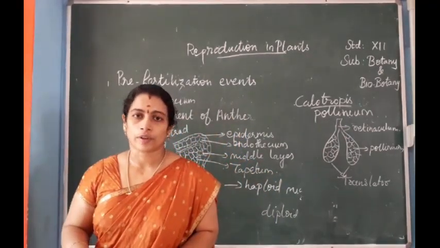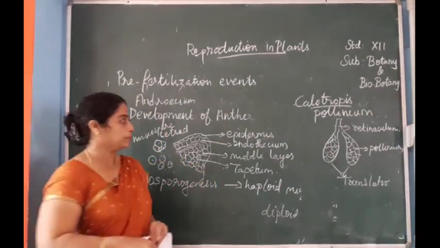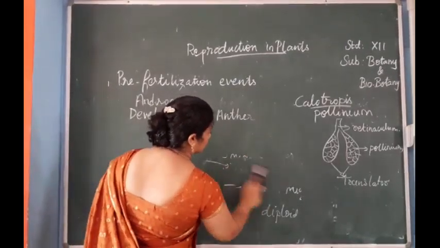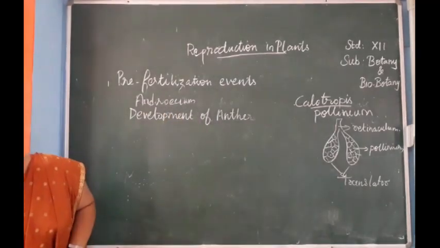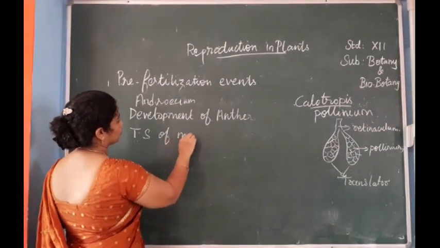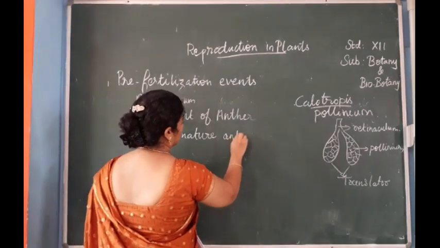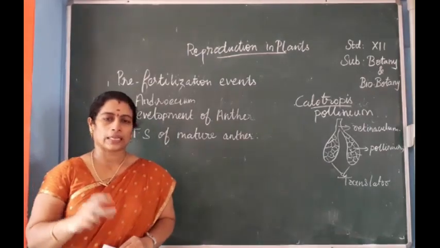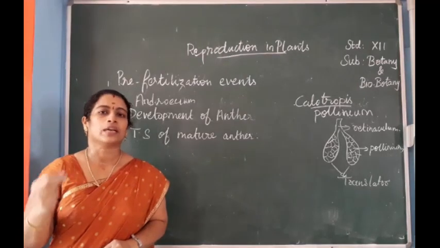Next one, T.S. of the mature anther. We are going to study about the T.S. of mature anther. We have just gone through how the development of anther takes place.